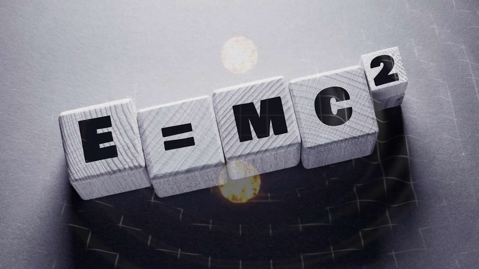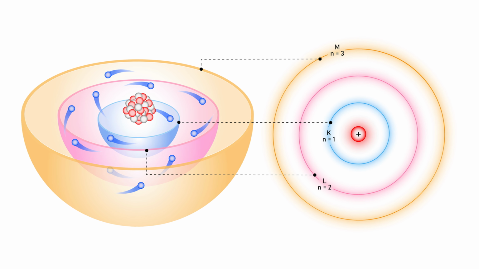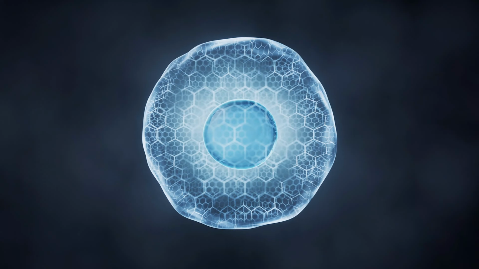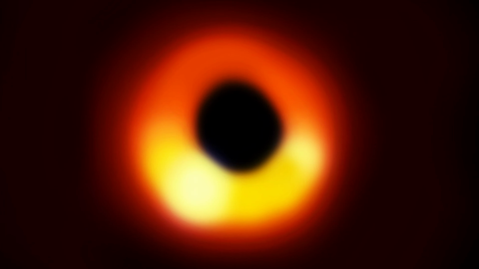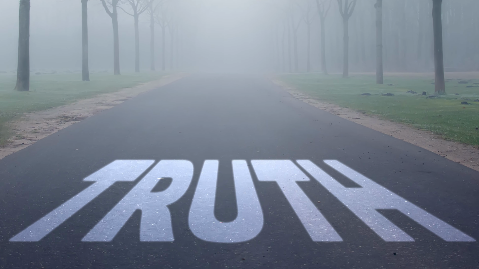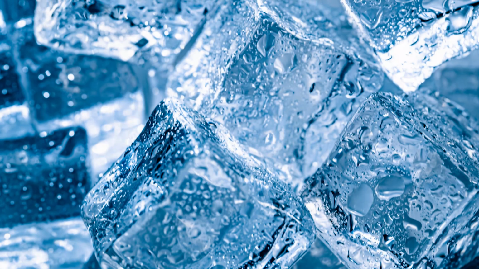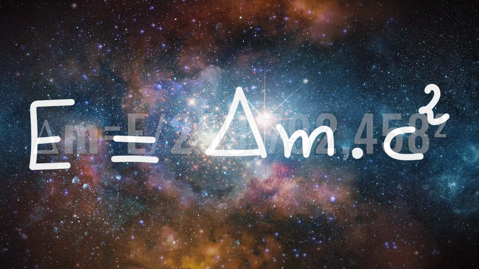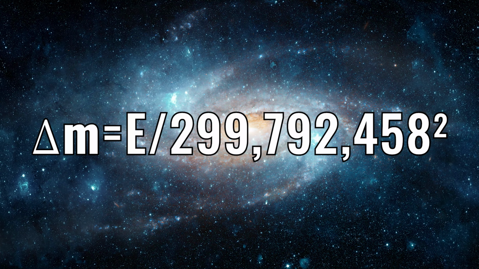But this same equation actually describes energy processes everywhere, from quantum interactions to boiling water, phone batteries and chemical reactions, to biological processes like photosynthesis, stars, black holes, and even the evolution of the cosmos. And here's the deeper truth. Every time energy is exchanged, when something heats up, cools down, or stores energy, there's also a corresponding change in mass. Even if it's incredibly small, that shift is measurable and real.